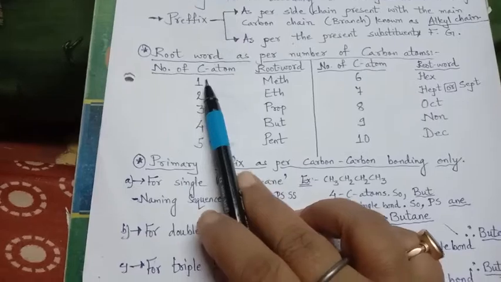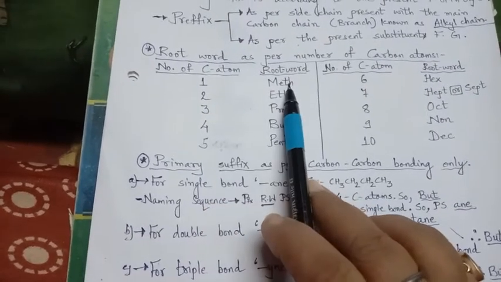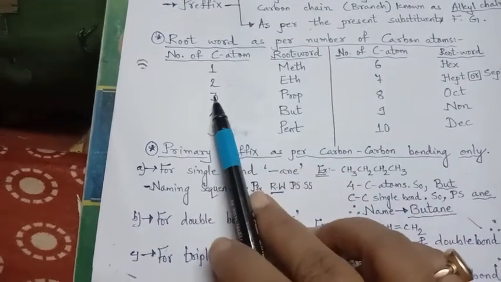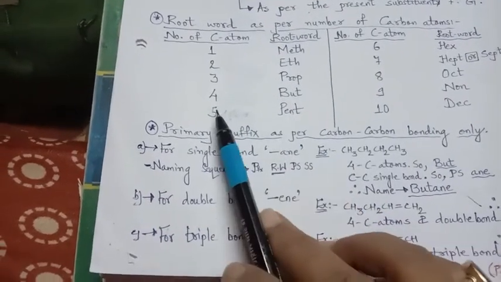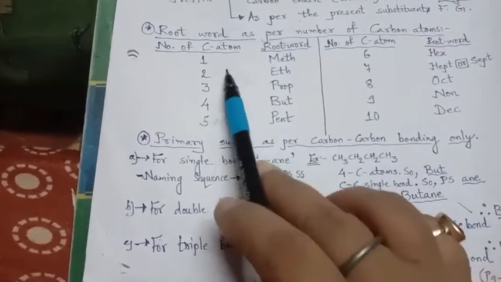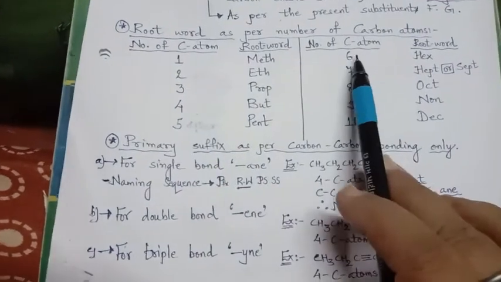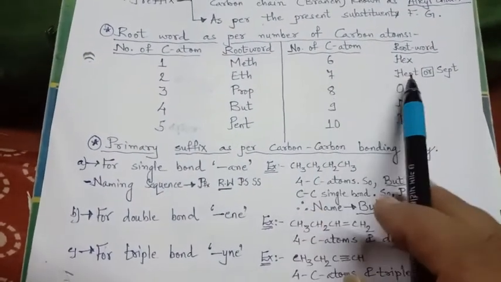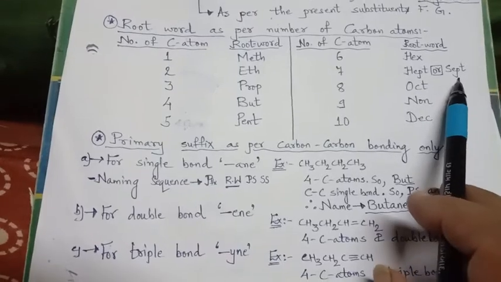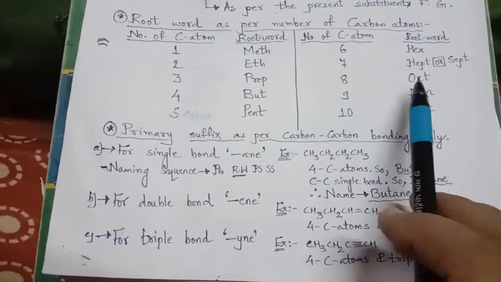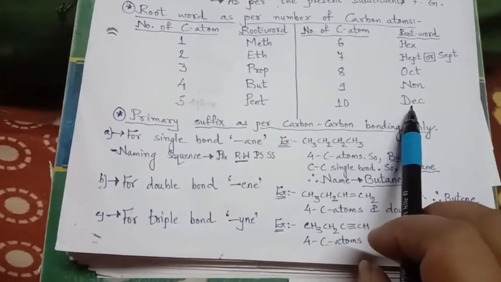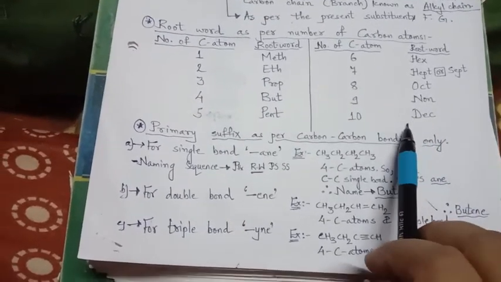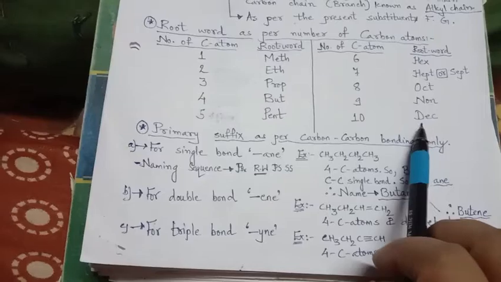If carbon atom is 1, then the root word is meth, 2 eth, 3 prop, 4 but, 5 pent. 6 hex, 7 hept, or sept is also written, 8 oct, 9 non, 10 dec. Up to 10 it is okay to learn.